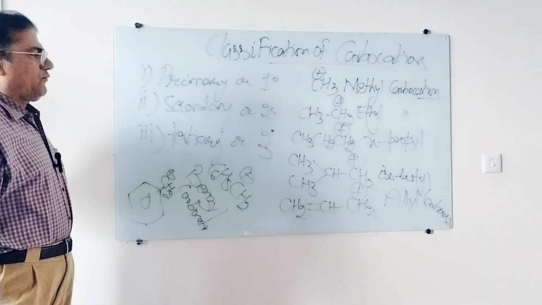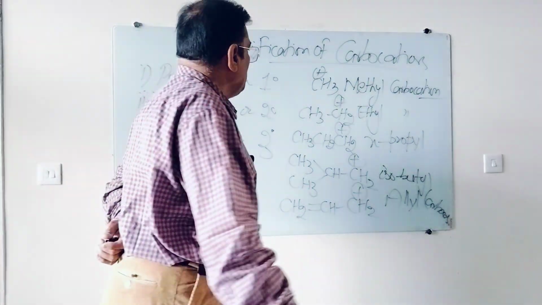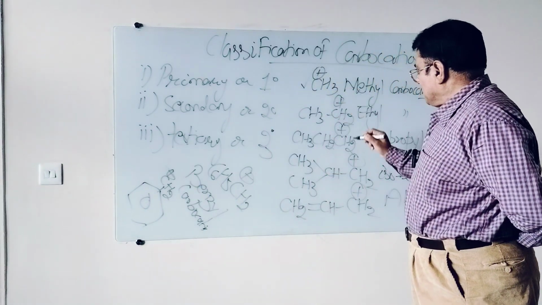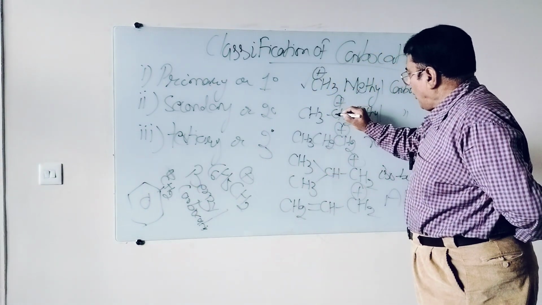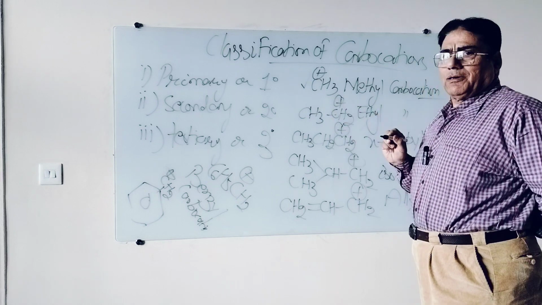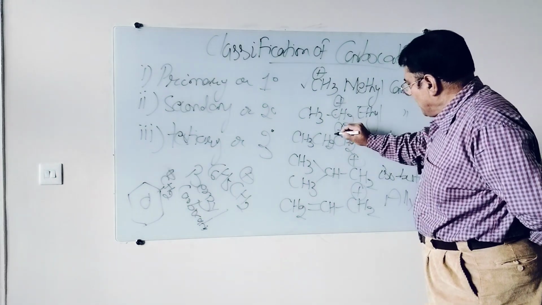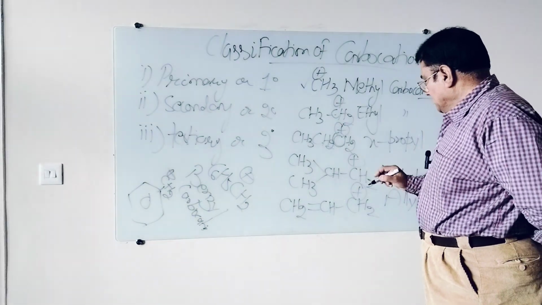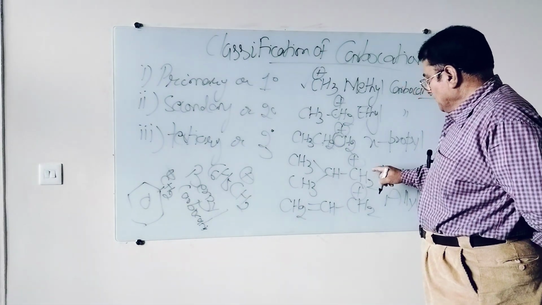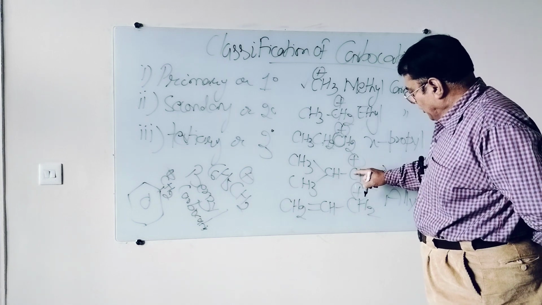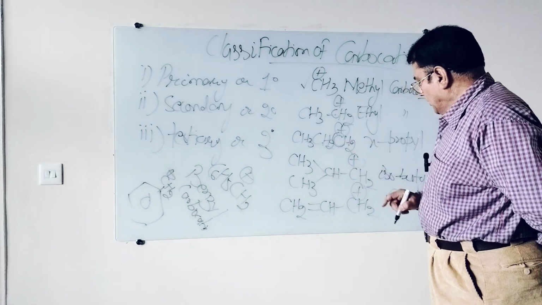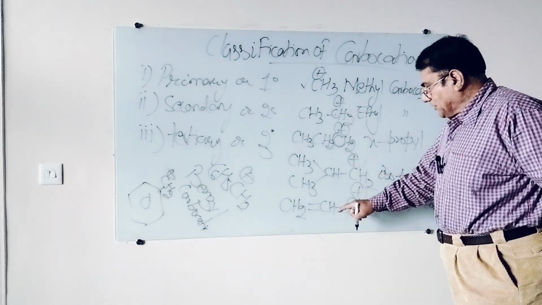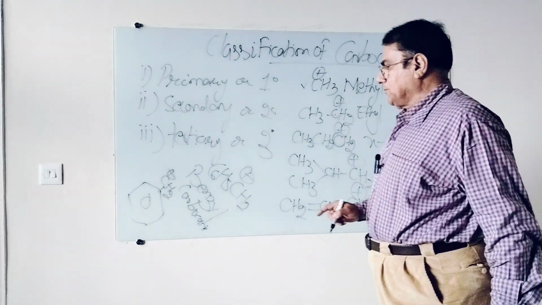Some students might be confused. What is 1 degree carbon? Whenever there is 1 carbon attached, that is always 1 degree. This is 1 degree because this is attached to only 1 carbon. This is isobutyl, 1 degree, because this positively charged carbon is attached to only one carbon. Allyl carbocation, positively charged carbon is attached to only one carbon.